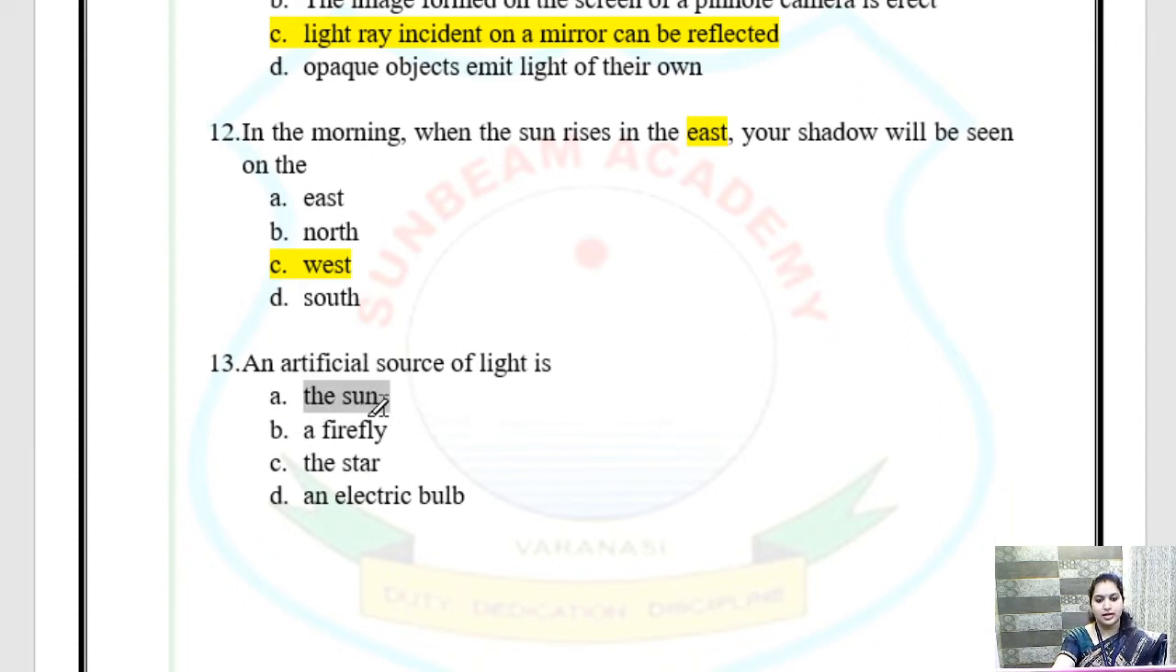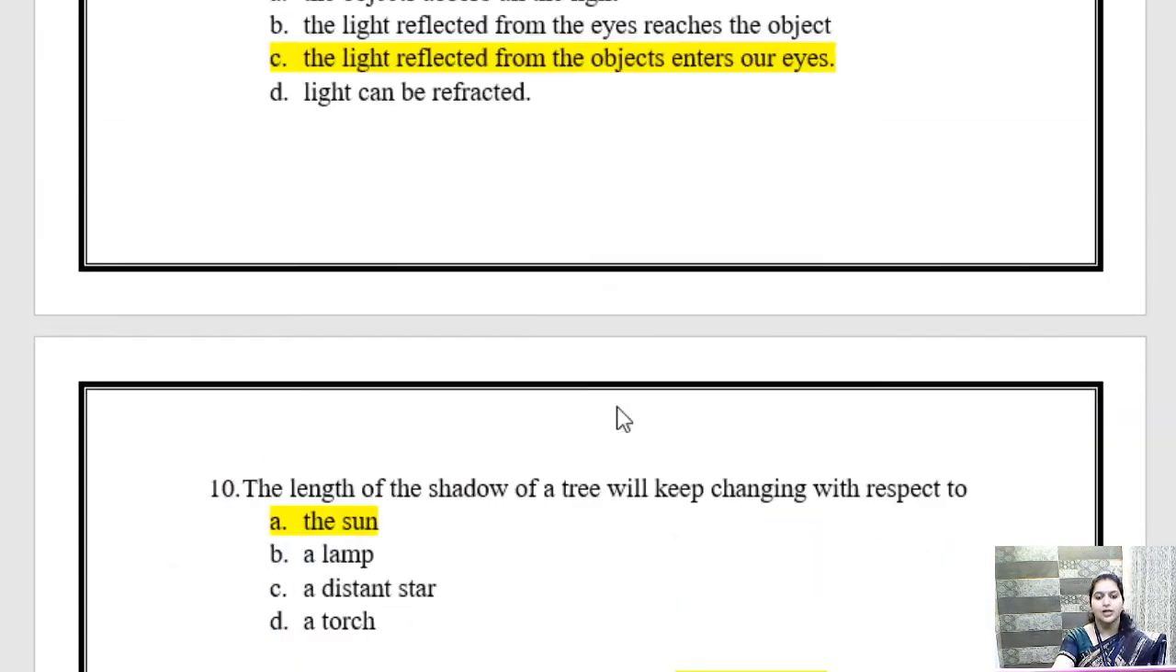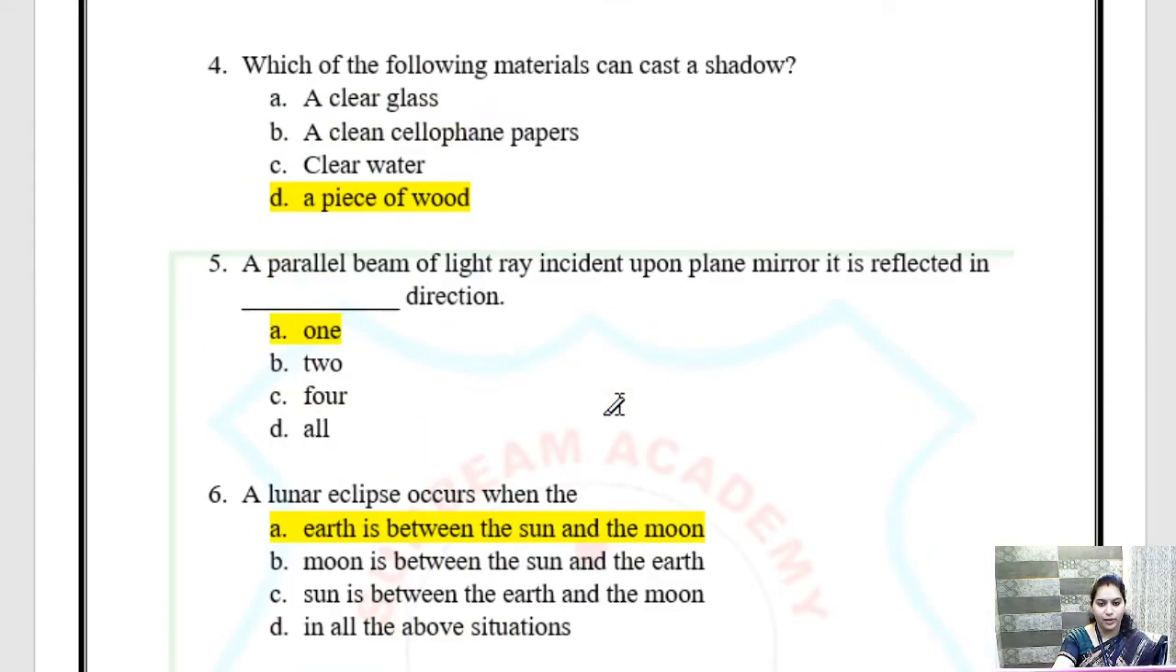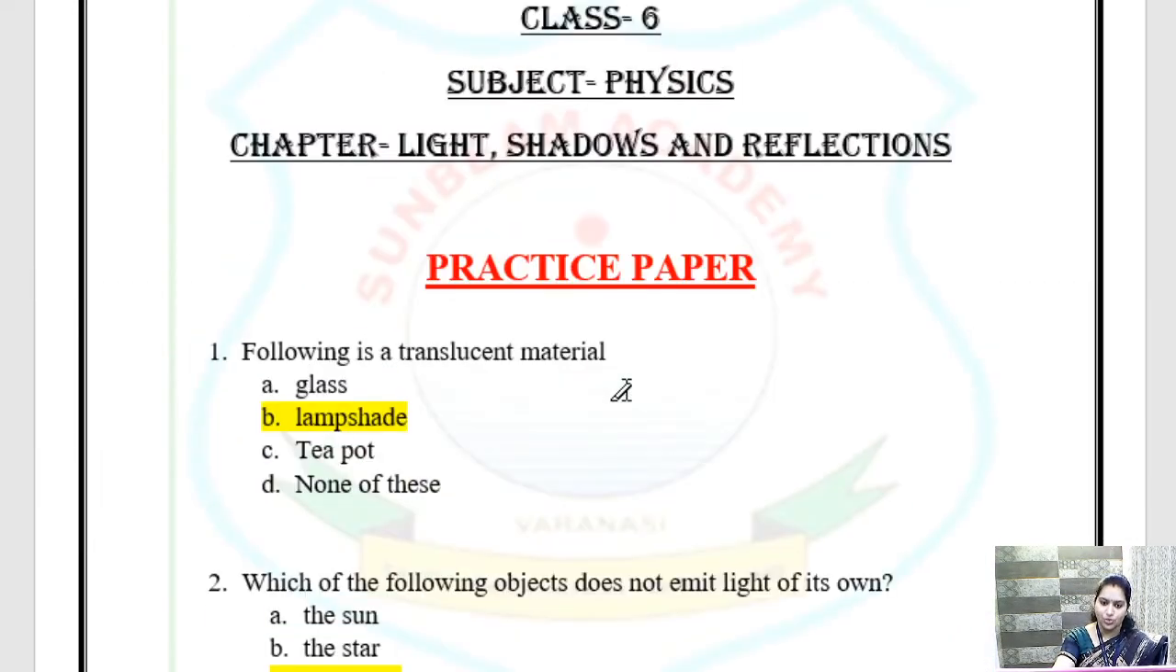Sun. Sun is a natural source of light. A firefly is a natural source of light. A star is also a natural source of light. So what is the correct option? Correct option is electric bulb. Okay. So electric bulb is the correct option. So electric bulb is an artificial source of light. Okay. So these are few extra questions that you need to know.